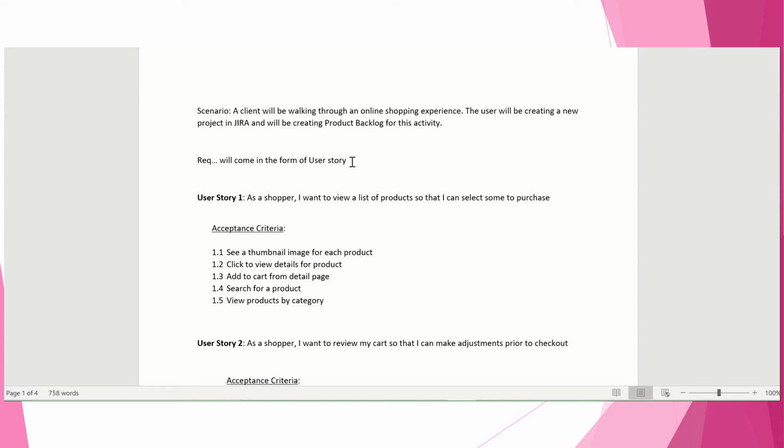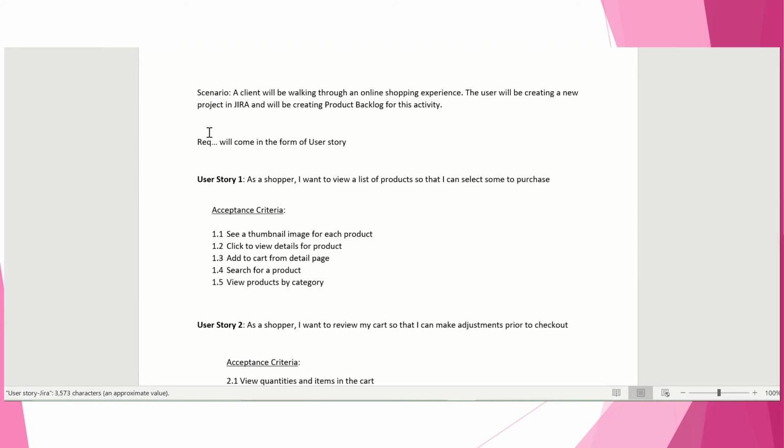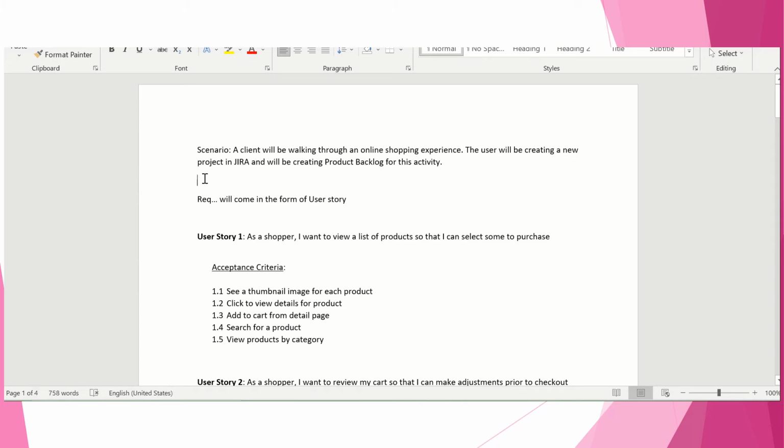So in that product backlog, here your epic will be the requirement by the client, and the name is online shopping.